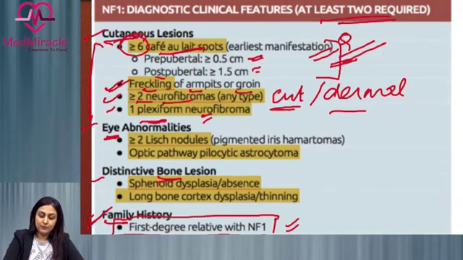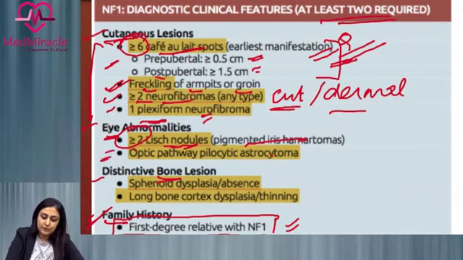There are 2 eye abnormalities included in the criteria. The first is a Lisch nodule, that is again 2 or more. So till now we saw that we needed 6 café-au-lait spots, 2 or more normal neurofibromas, that is dermal or cutaneous, 1 plexiform neurofibroma, and 2 or more Lisch nodules. So Lisch nodules are nothing but pigmented iris hamartomas. We'll be seeing the figure later.